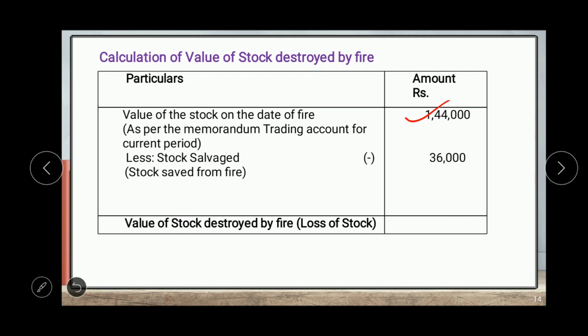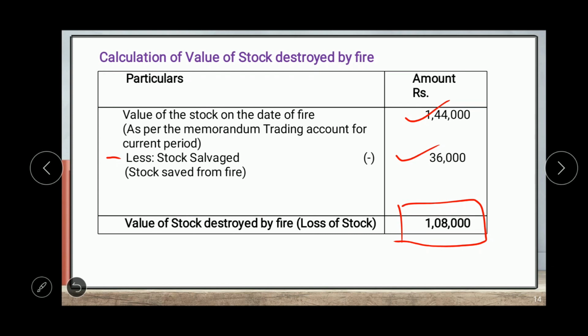Then we deduct the stock salvaged, or stock saved from fire, given in the example as 36,000, and the result is also called loss of stock. So 1,44,000 minus 36,000 will be 1,08,000. If there is no application of average clause, the amount of claim is 1,08,000.